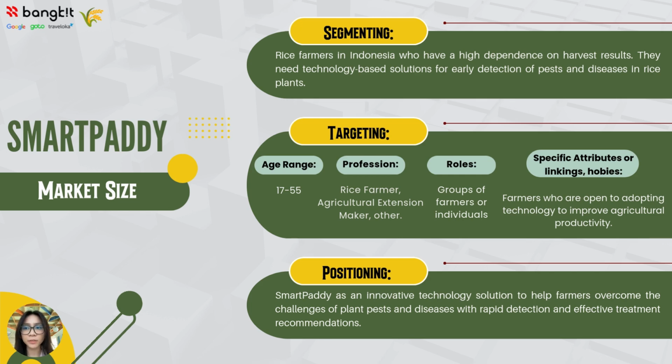These farmers often face challenges like pests and diseases that can damage crops. What they need is a tool that helps detect these problems early and that provides effective solutions. Now let's talk about targeting. Our main audience is farmers aged 17 to 55. They could be individuals or part of farming groups. What makes them stand out is their openness to adopting new technologies that can improve their crop yields and productivity.